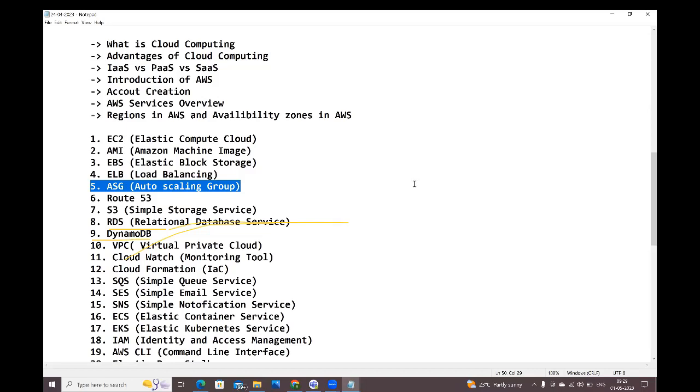Suddenly, my traffic is increased, guys. Per hour I am getting 2 lakhs requests. But here I have only 3 servers. 3 servers can handle up to 1 lakh requests only. How can I handle the 2 lakhs requests? Again, I need to go to the market and purchase the systems. I need to set up the servers. I need to do all the required setup, guys. So total 6 servers are available. 2 lakhs requests are coming, and 6 servers can manage the 2 lakhs requests, guys.